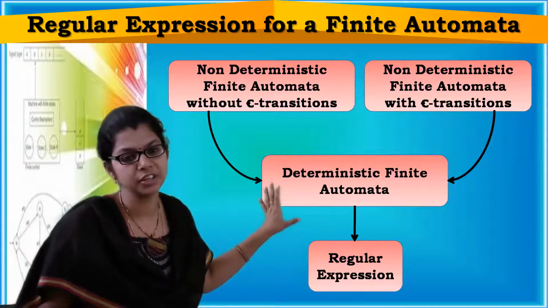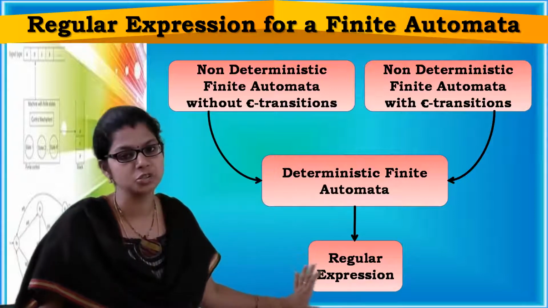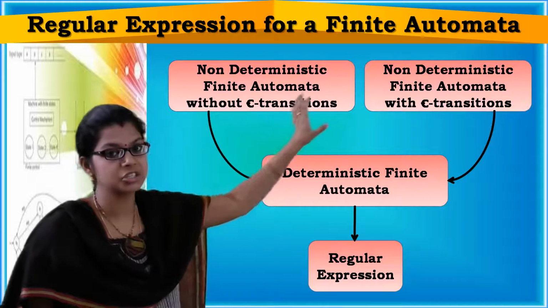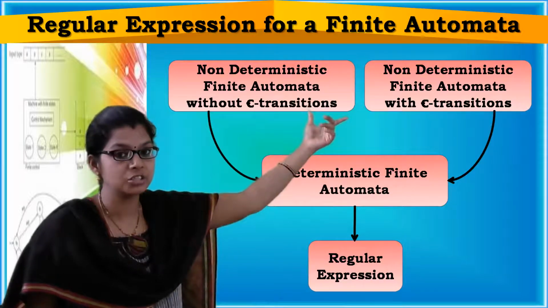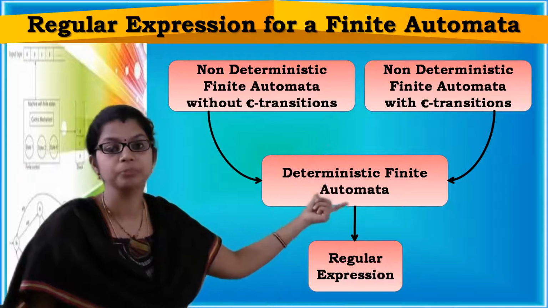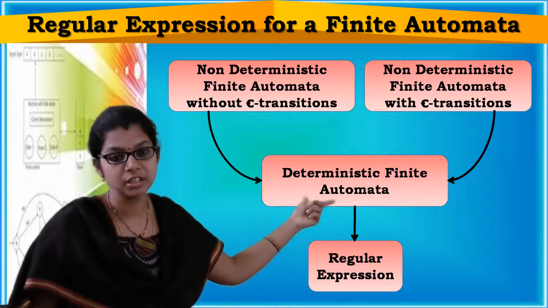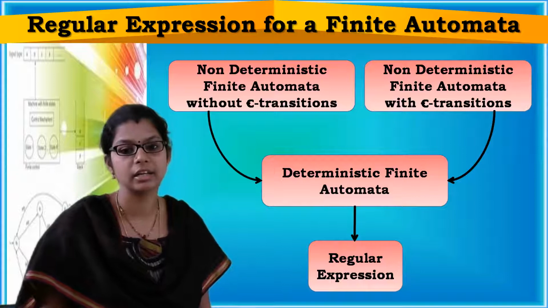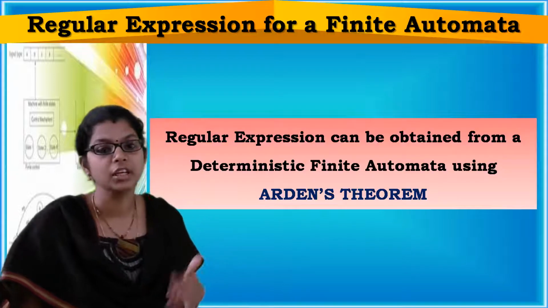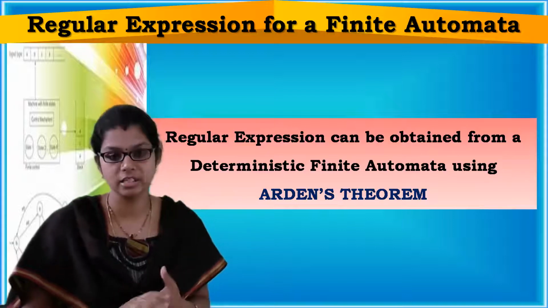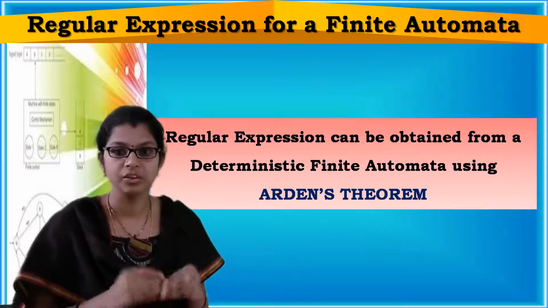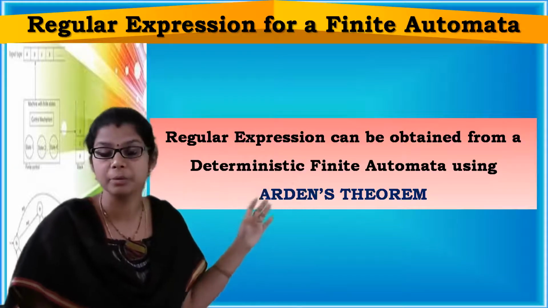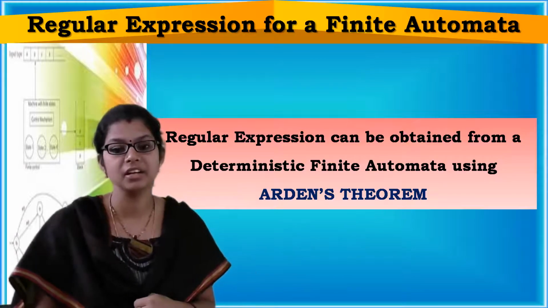If you are given a DFA, by following some set of instructions you can directly construct the regular expression. But if you are given an NFA without epsilon transitions or an NFA with epsilon transitions, first you need to convert those finite automatas into a deterministic finite automata, and from it you can construct the equivalent required regular expression. Okay. Now in order to construct the regular expression for a finite automata, we will be using Arden's theorem. Regular expression can be obtained from a deterministic finite automata by making use of Arden's theorem.